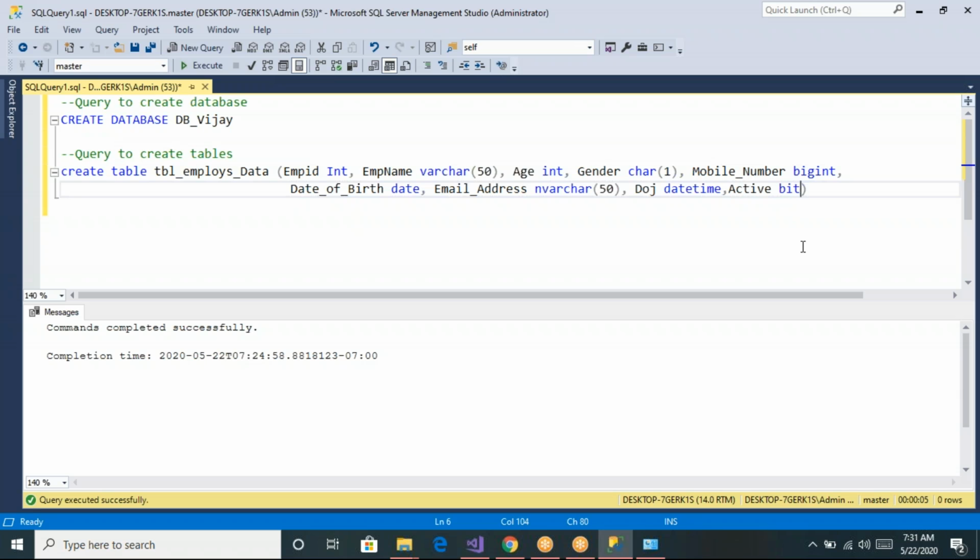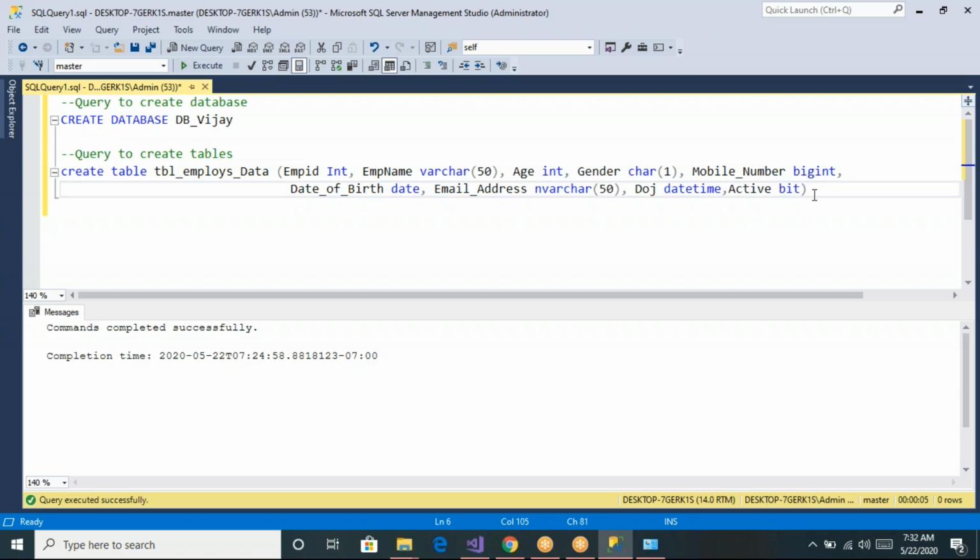So now you can see this is how we can create a table. Create table, table name, and the list of columns. First of all, identify the list of information you want to store, and after that what type of data you want to allow. Based upon that, we have to define the data types for each column like this.